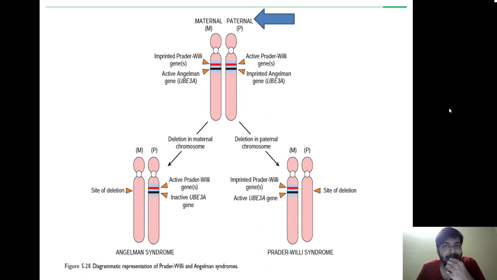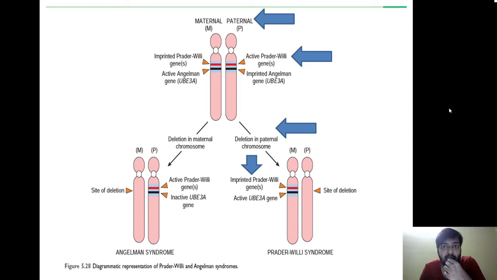So this is the paternal allele. So there are two alleles. Okay, one is the paternal, one is the maternal allele. So in the paternal allele, we are having one active Prader-Willi gene. Remember, we are having an active Prader-Willi gene in the father. Now because of some mechanism, there was deletion of the active paternal chromosome region. So the paternal active Prader-Willi gene got deleted. Okay, this is the deletion. Whereas the corresponding normal Prader-Willi gene in the mother was imprinted.